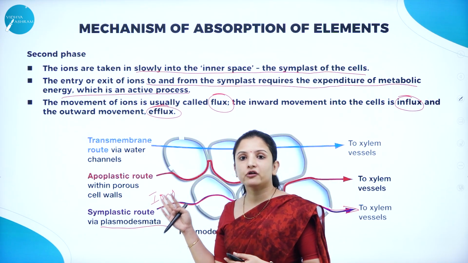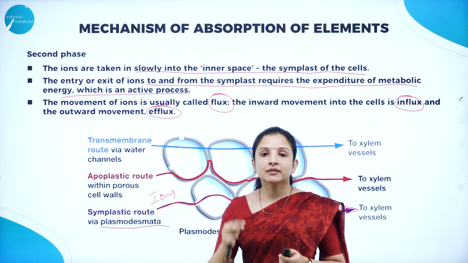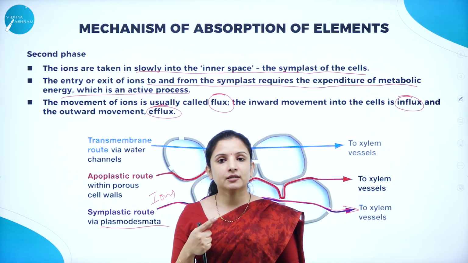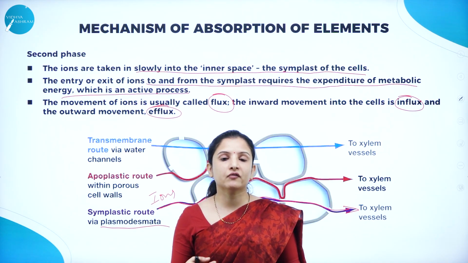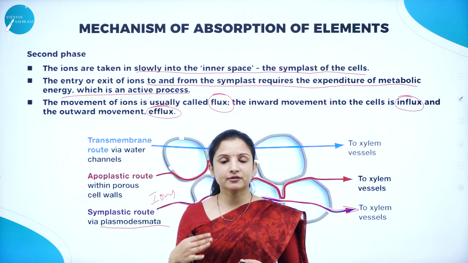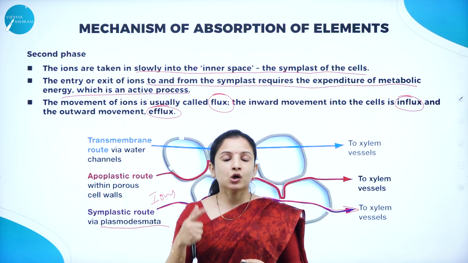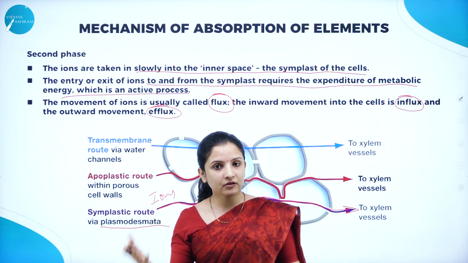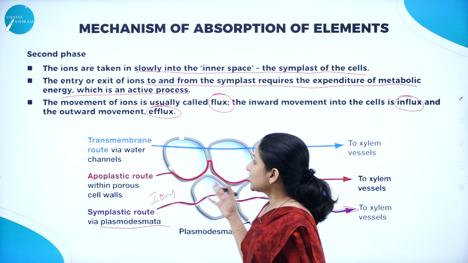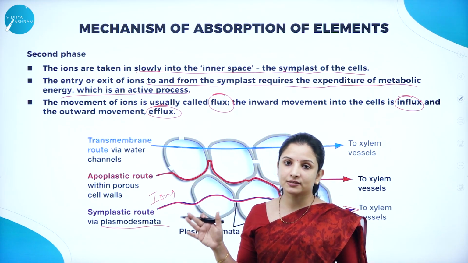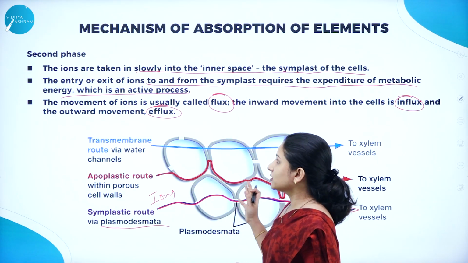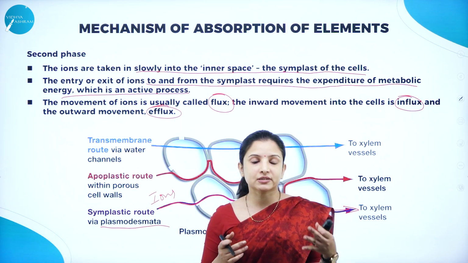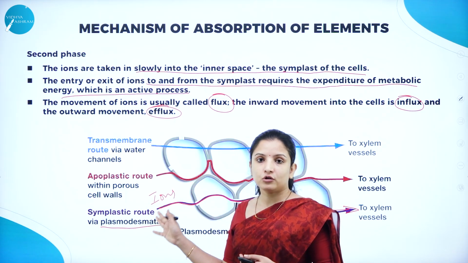So this is how the movement of mineral ions occurs in two phases. That is the first phase of uptake, which is the Apoplast pathway, which does not require the expenditure of energy, and therefore it is a passive process. And the second phase of uptake is a very slow process which requires energy for the movement of mineral ions into and out of the cell, that is for influx and efflux of ions, resulting in the expenditure of energy. Therefore it is an active process. So this is about the movement. What you had studied about the movement of water molecules, the same thing, that is Apoplast and Symplast pathway, the same concept is followed here as well.